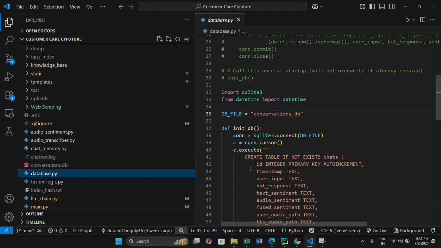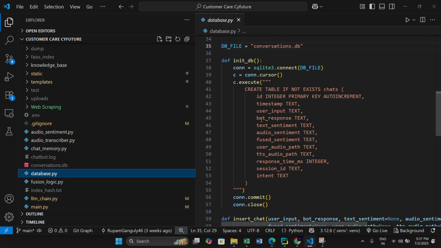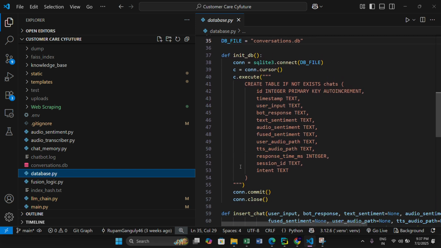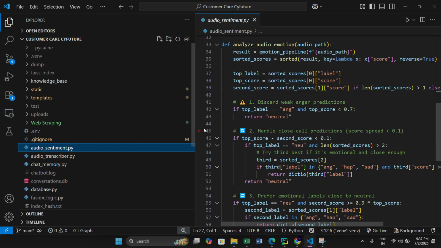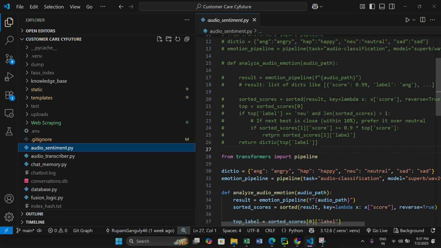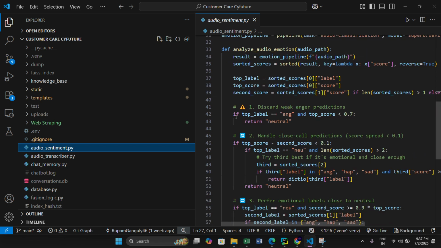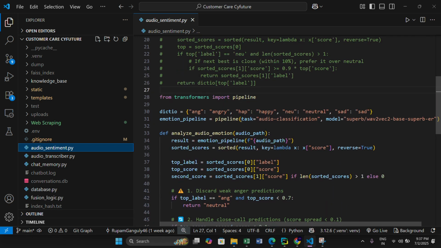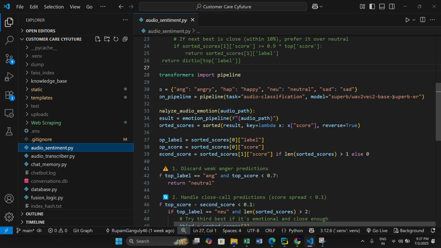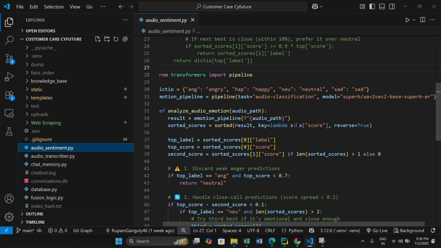What else do we have? Database.py is used for filling the database with the content. And we have audio sentiment.py that is used for finding the sentiment of the audio. It uses wav2vec2 base.